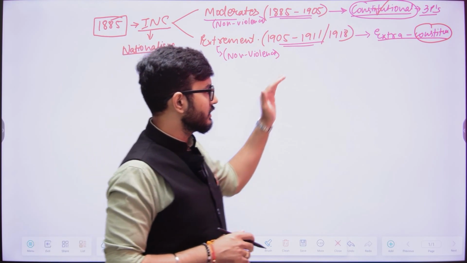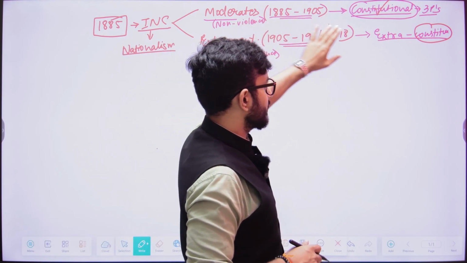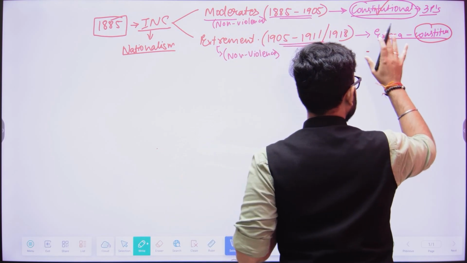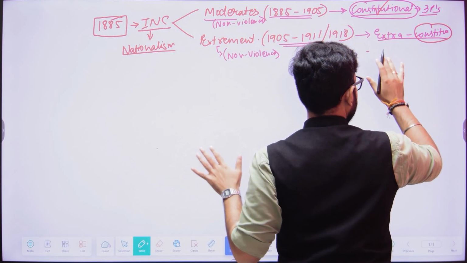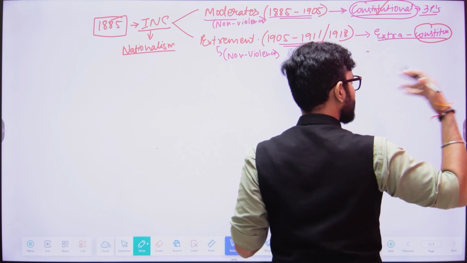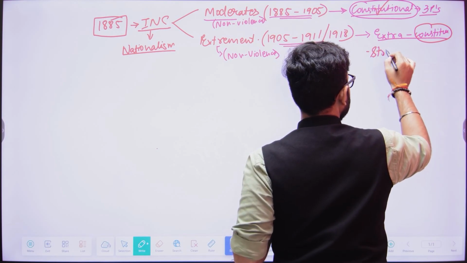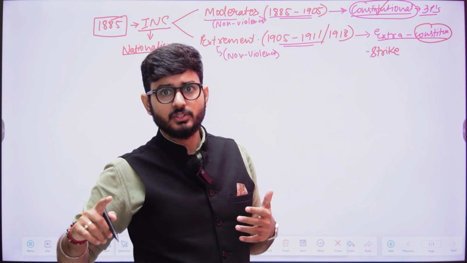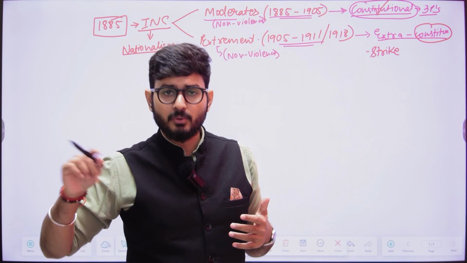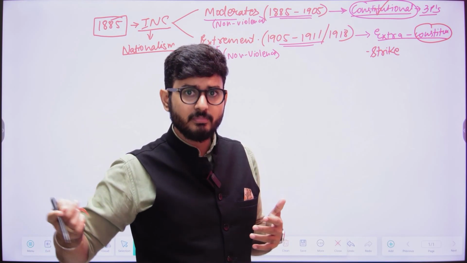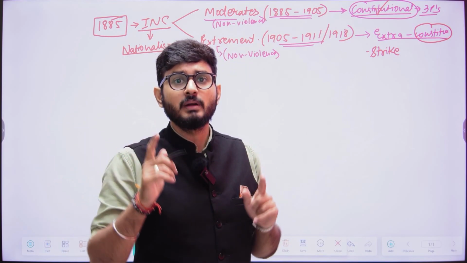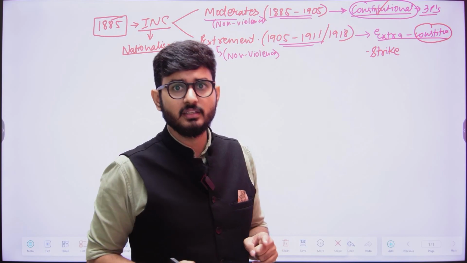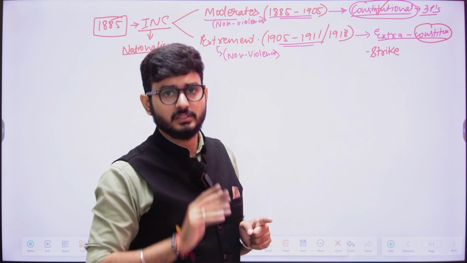So here, in the extra constitutional, these extremist leaders told that in order to get our demands fulfilled, we will follow the things that are not acceptable by the constitution, or not supported by the constitution, or not mentioned within the constitution, but they are also non-violent and have a purpose.